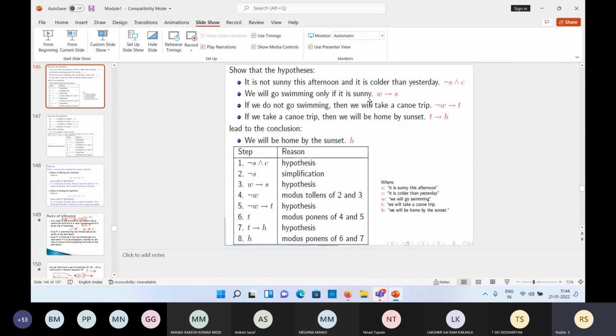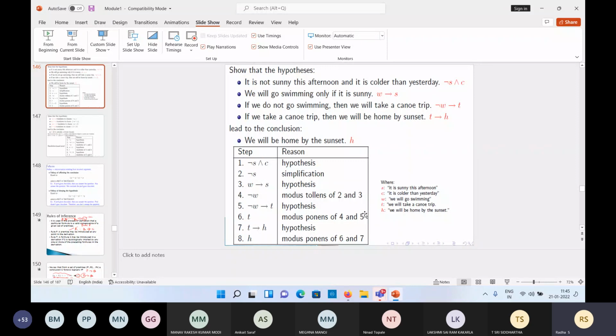We will go swimming only if it is sunny means if we are going for swimming, then it means that it is sunny. So you have to take: if we will go swimming, comma, then it is sunny. In that way, if you take it, yesterday's problem will be solved.